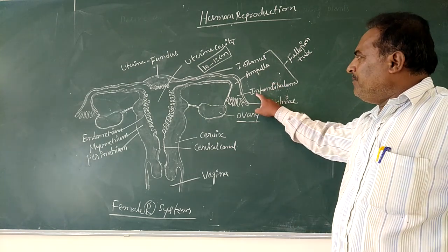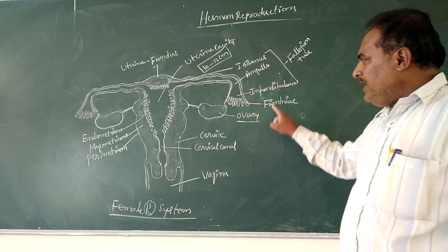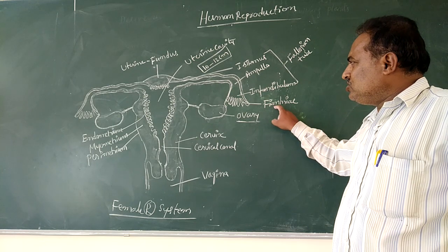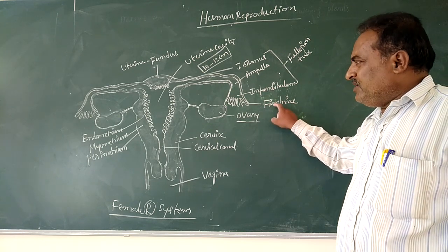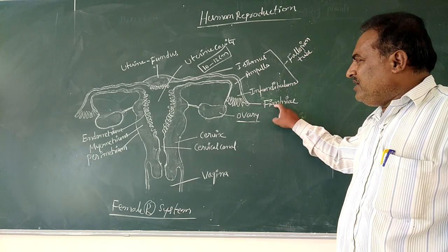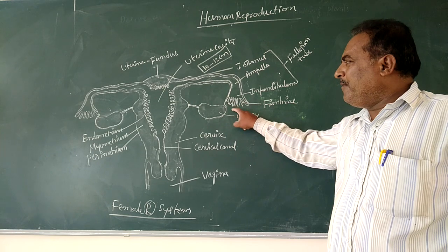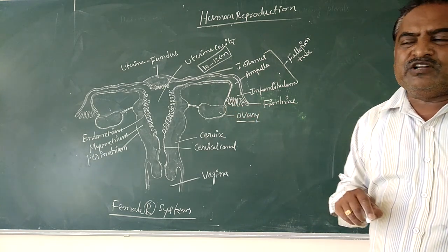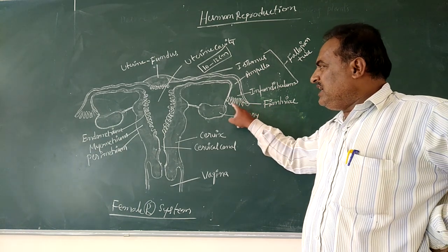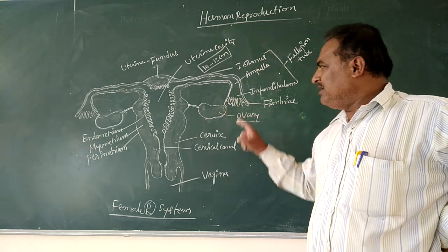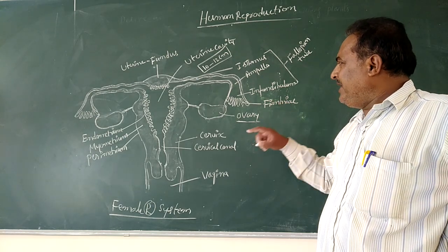The infundibulum ends with finger-like projections called fimbriae. The role of fimbriae is very important. Fimbriae collect the egg or ovum from the ovary during the ovulation process.